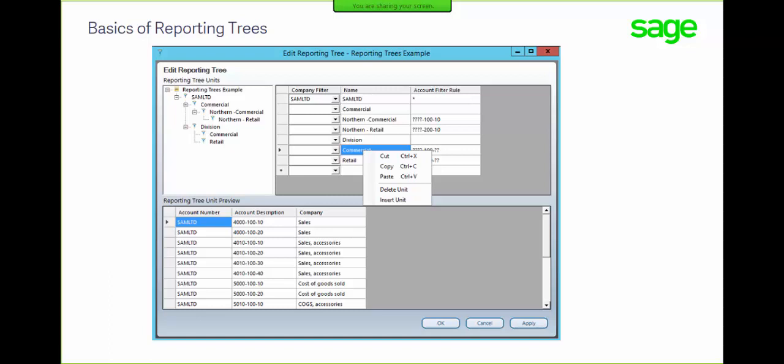So today we're going to use Sage 300. It's the most generic one I can use across the board. And I'm going to show you how to set up these reporting trees, also how to group them and to allow them to report underneath each other. Then I'm going to show you a bit of maintenance on how to delete and insert units, as well as remove or edit your reporting trees afterwards.